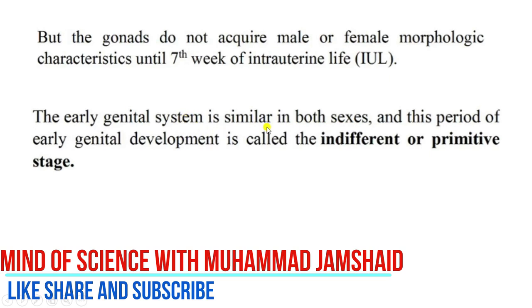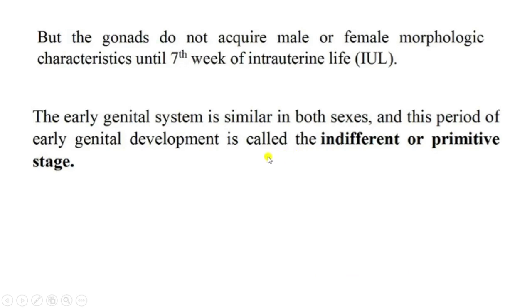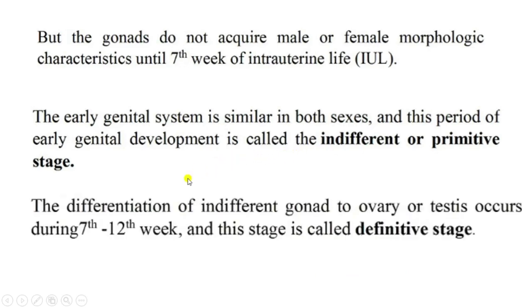There is a similar genital system, and this period of earlier genital development that is similar in both sexes is called the indifferent or the primitive stage. So what is the indifferent or the primitive stage? It is a stage in the development of the genital system in which the genital system is similar in both sexes. Gonads do not differentiate into the male or the female gonads, right?